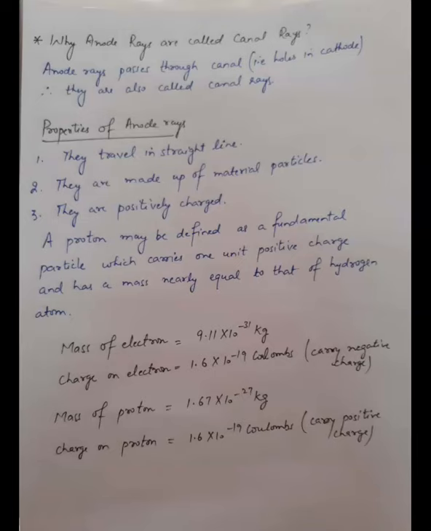Why are anode rays called canal rays? Canal means something having holes. Anode rays pass through the canal, so they are known as canal rays.